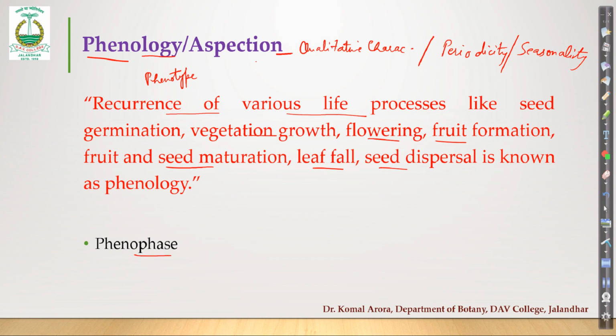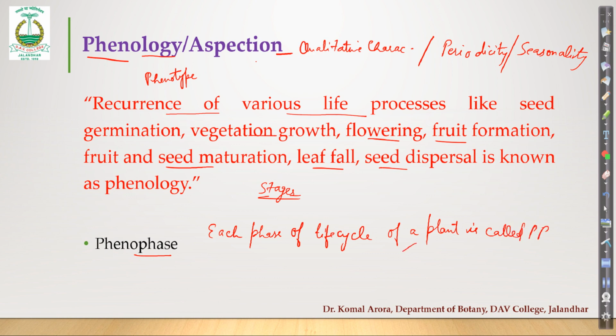What is phenophase? Now all these phases, what I mentioned here in all these stages, they are called phenophases. So if we want to define, we say that each phase of life cycle of a plant is called phenophase. So it may include seed germination, it may have fruit formation, flower formation, seed dispersal, any stage. Each stage will be called phenophase.